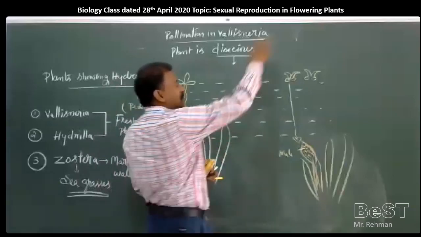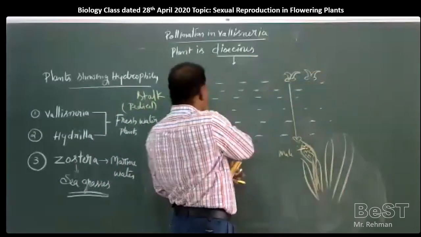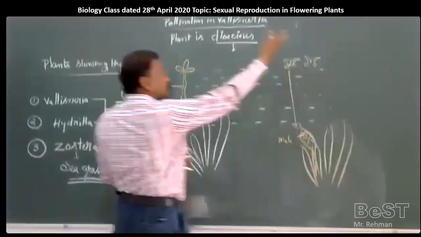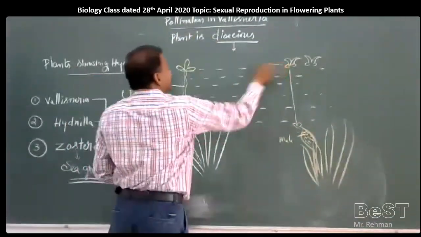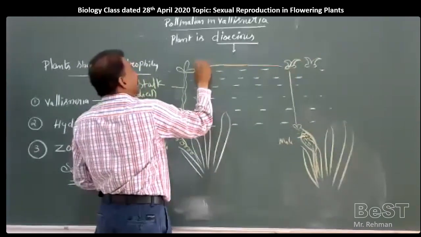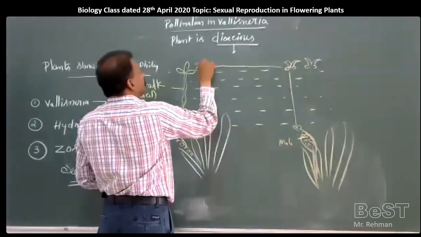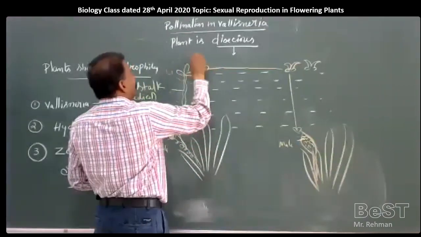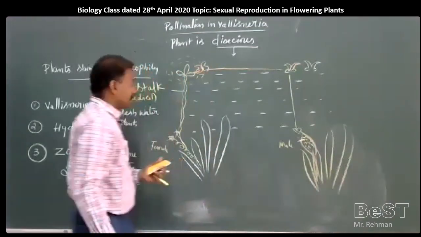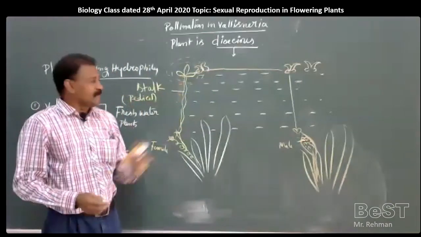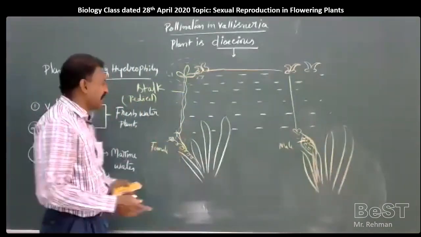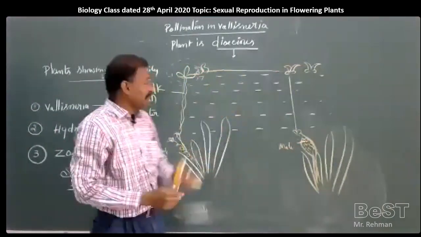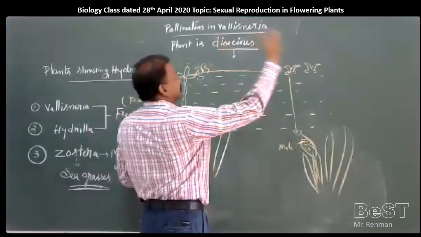For this, an enormous number of male pollen grains or male flowers has to be released on the surface. By chance, if any will come nearer and attach to the female flower, pollination will be carried out. Vallisneria shows epihydrophily, on the surface of the water body by the water currents.